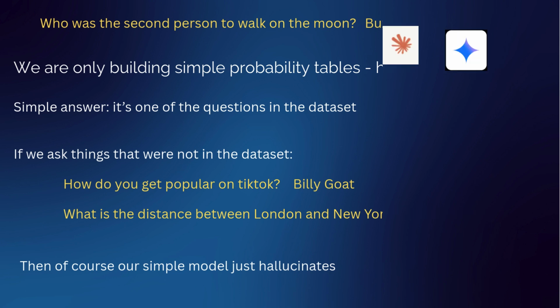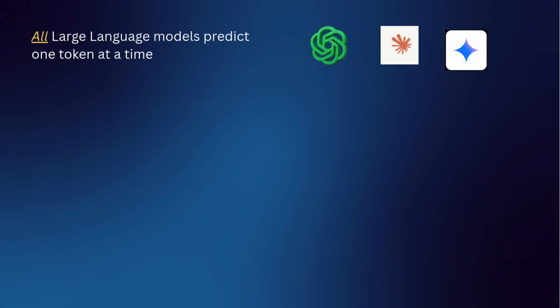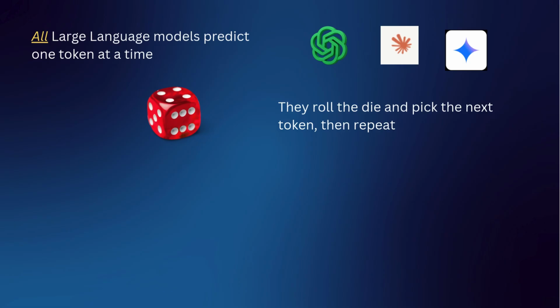And large language models that power things like ChatGPT and Claude are much more complicated. But again, at the end of the day, they're just picking the next token according to a set of probabilities, and they do it one token at a time. So that's really the message here. When people talk about AI hallucination, it's just because they're selecting from this probability list, and sometimes it selects a token that doesn't match reality or doesn't match the answer we want. But still, fundamentally, this is what these models are doing. And if you understand this, it explains a lot of the behavior.